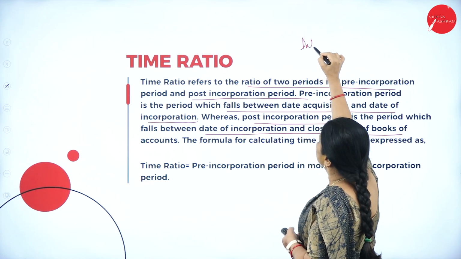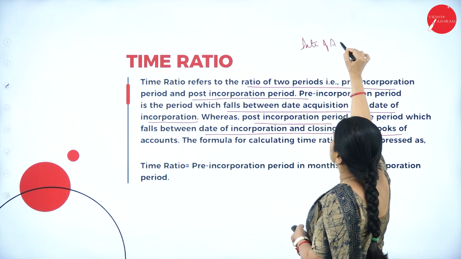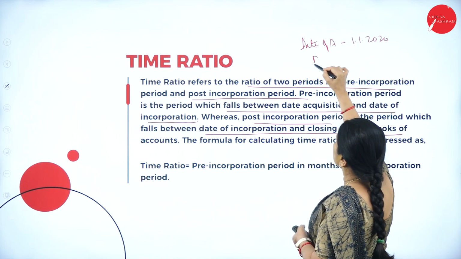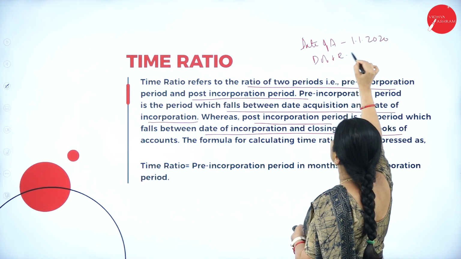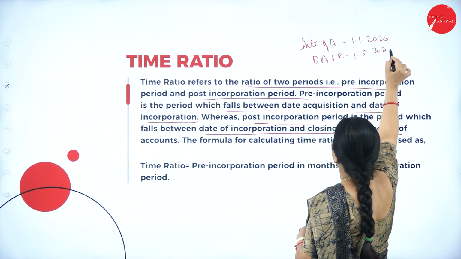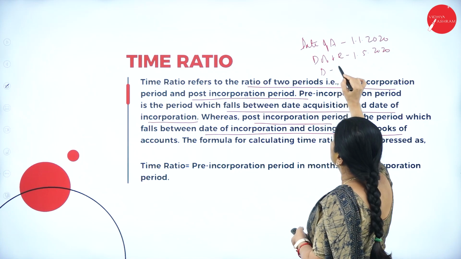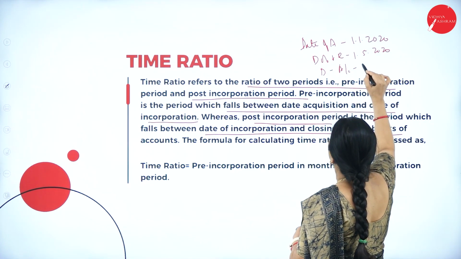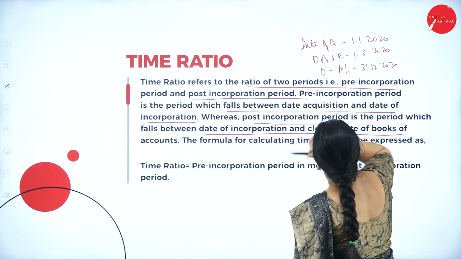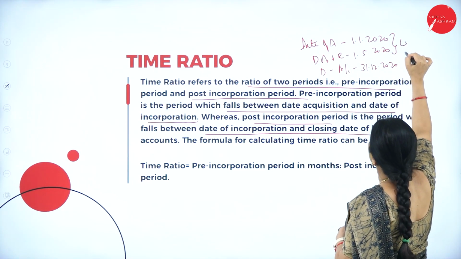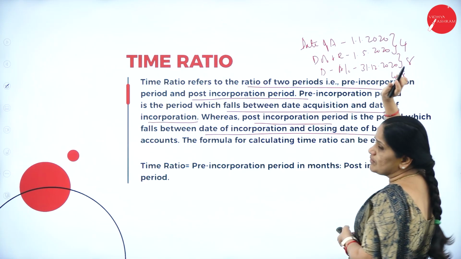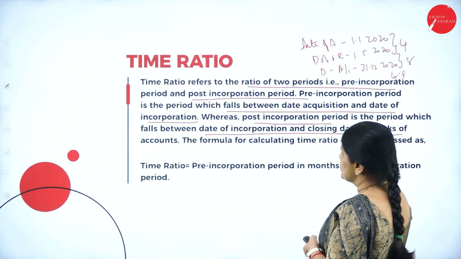So, if the date of acquisition is 1/1/2020, the date of registration is 1/5/2020, and the date of closing the books of account is 31/12/2020, then we have 4 months pre-incorporation and 8 months post-incorporation. So the time ratio is 4:8 or 1:2.